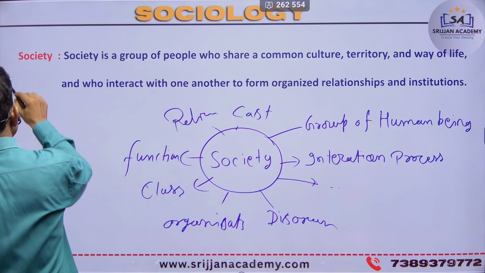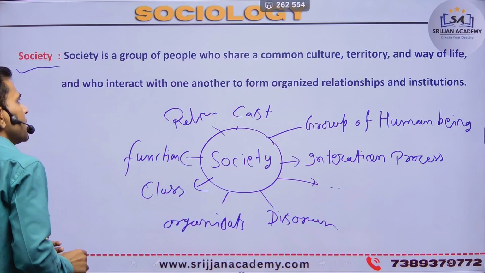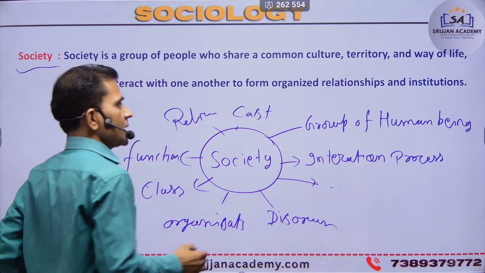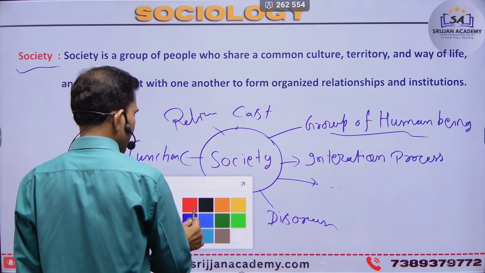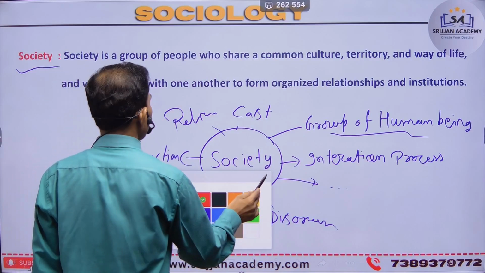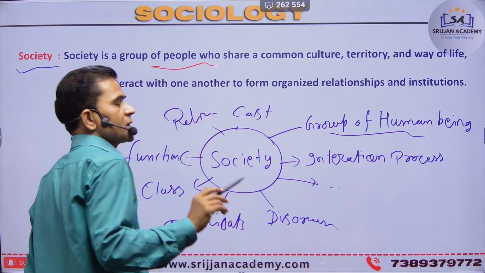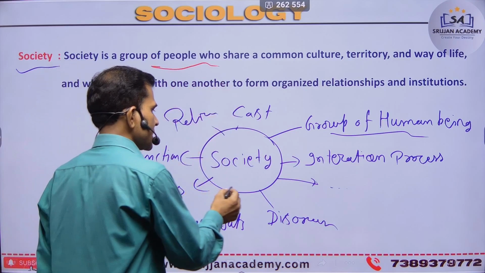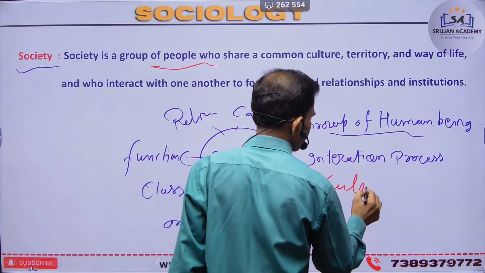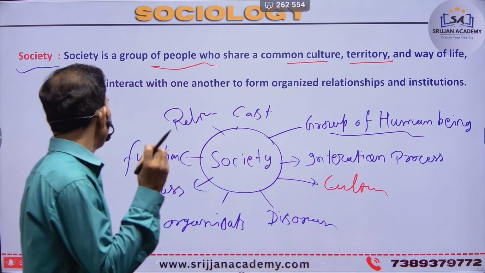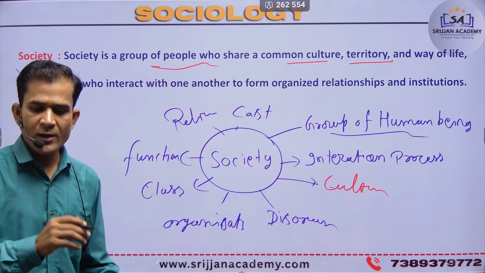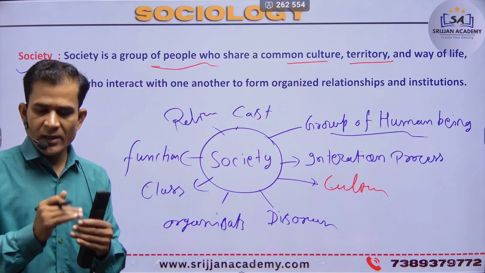What is the meaning of society? Society is a group of people, a group of human beings, who share a common culture, tradition, and way of life, how to live in our society.